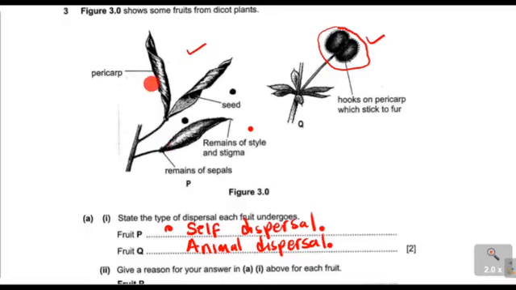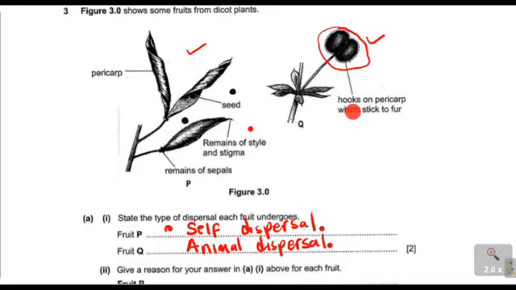When these pericarps become dry, they open, they burst. The reason why they burst is because of the internal pressure, and once it has burst, the seeds get dispersed.